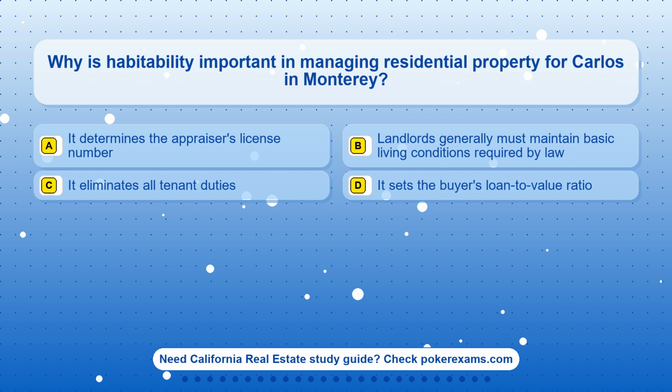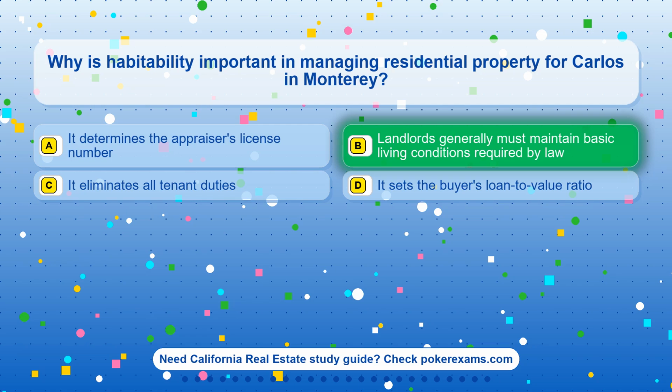Question 14. Why is habitability important in managing residential property for Carlos in Monterey? Option A. It determines the appraiser's license number. Option B. Landlords generally must maintain basic living conditions required by law. Option C. It eliminates all tenant duties. Option D. It sets the buyer's loan-to-value ratio.